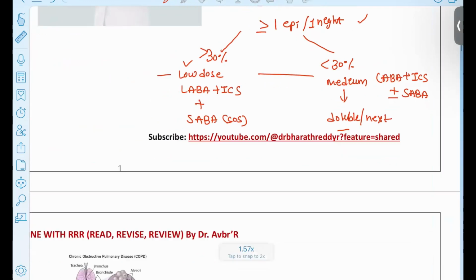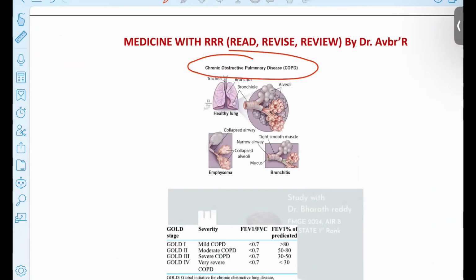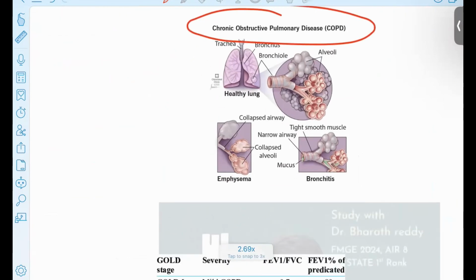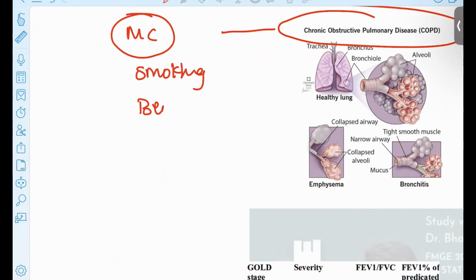Okay, next, moving on to COPD patients. COPD, we all know, is chronic obstructive pulmonary disease. Why is this patient having this condition? What is the most common risk factor? Smoking. And females are also affected in this condition. For females, especially in India, in villages and rural regions, biofuel mass is the culprit of chronic obstructive pulmonary disease.